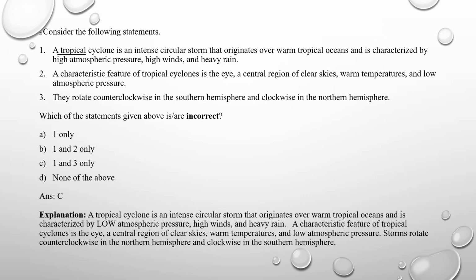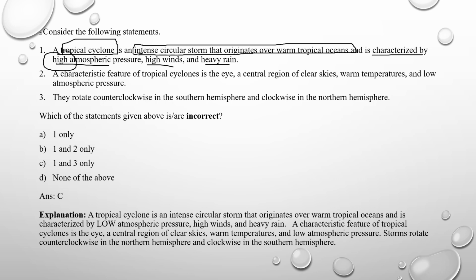So the question is regarding the tropical cyclone. The definition of the cyclone itself is an intense circular storm that originates over warm tropical oceans. Yes, and it is characterized by low atmospheric pressure, high winds and heavy rain. Here you can see that the tropical cyclones run around a low pressure area. So option 1 is wrong.